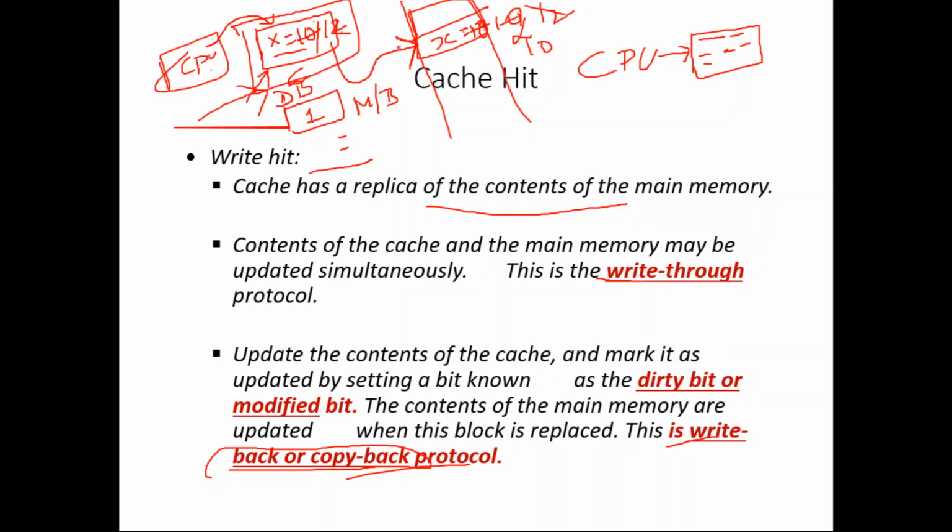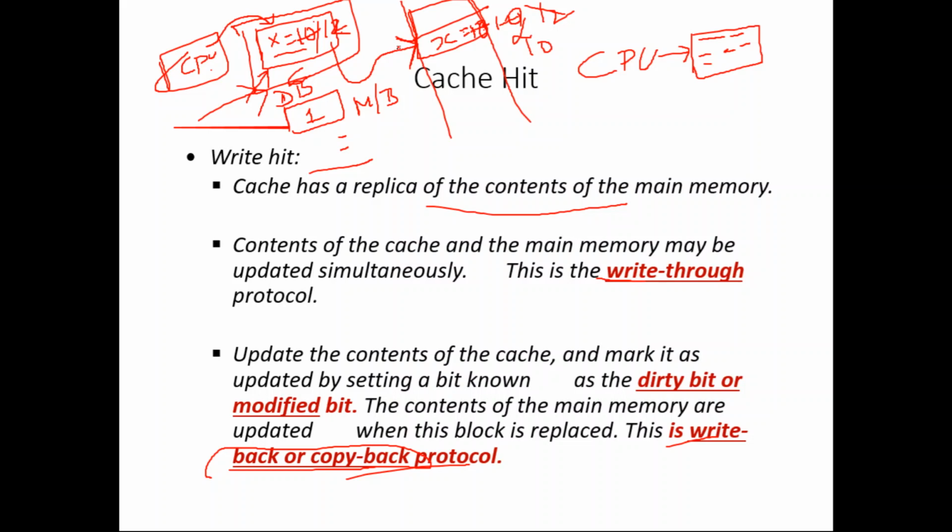And this change will be reflected in the main memory once the process finishes executing. If the process is finished executing, then the entire thing should be stored in the memory and written to the hard disk. At that time, the updated value will be written back to the main memory.